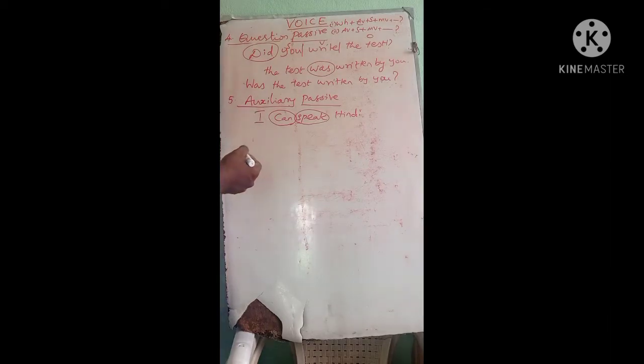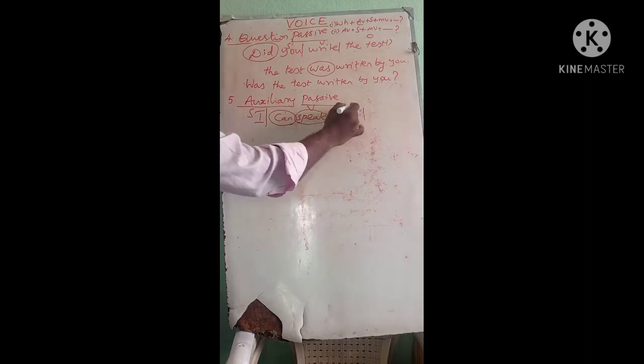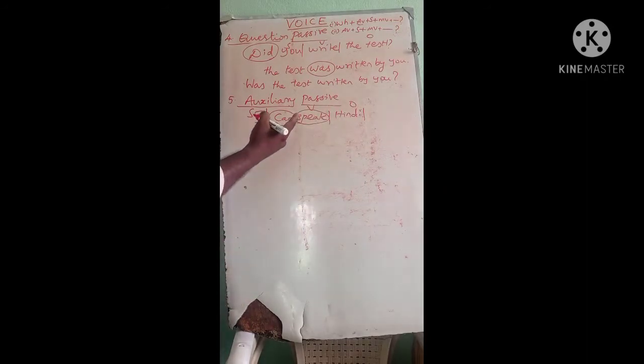What's the formula we follow to convert an active sentence with an auxiliary to passive in this form? What's the rule? See, Hindi, as per the rule, subject, verb, object. So step number 1, the object should be placed as a subject, so Hindi.